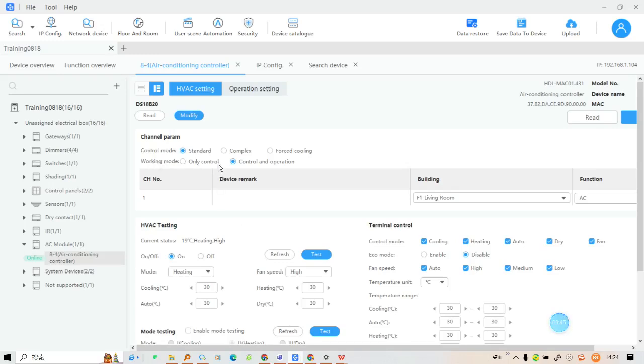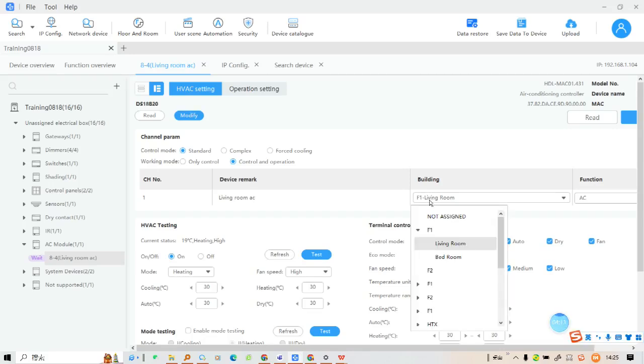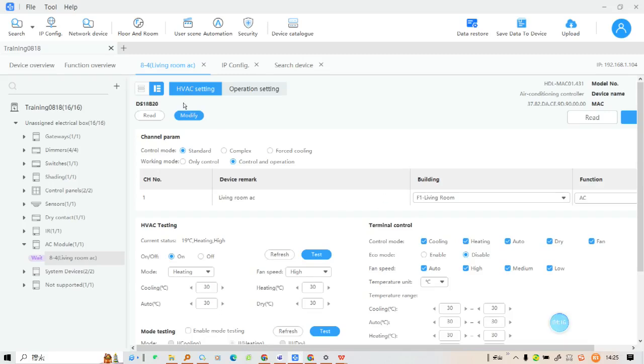Now I select my HVAC module to be control and operation. And later, when I use a panel to control this HVAC module, then I must select only control. In here, we can make a remark. For example, if this device controls my living room AC, then I make a remark. And from here, I can select the building. We can create the building according to the house structure through our floor and room option.